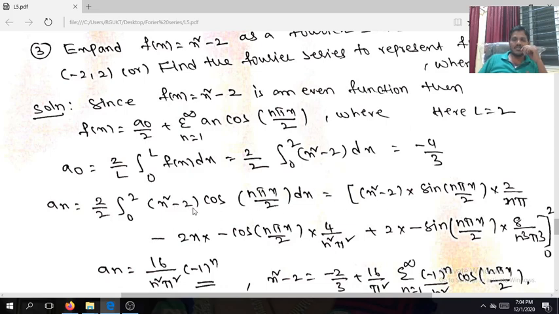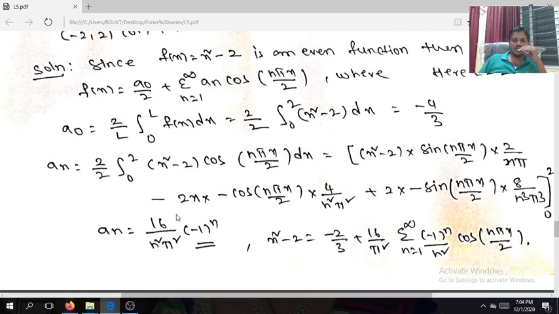The derivative of x square minus 2 is what? 2x. 2x into the integration of sin is what? Minus cos n pi x divided by 2, by n pi by 2. Already one 2 by n pi is there, so that gives 4 by n square pi square. The derivative of 2x is 2, and the derivative of cosine is sin. Already the negative is there, so 2 into minus sin n pi x divided by 2, divided by n pi by 2, that is 2 by n pi into 4 by n square pi square, which is 4 into 2 divided by n cube pi cube.